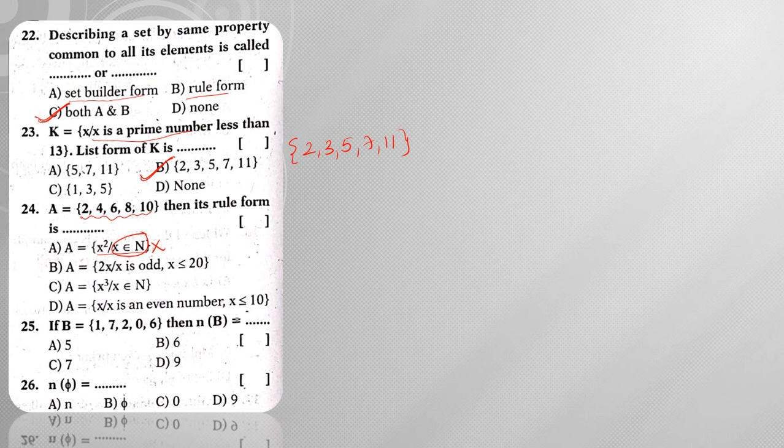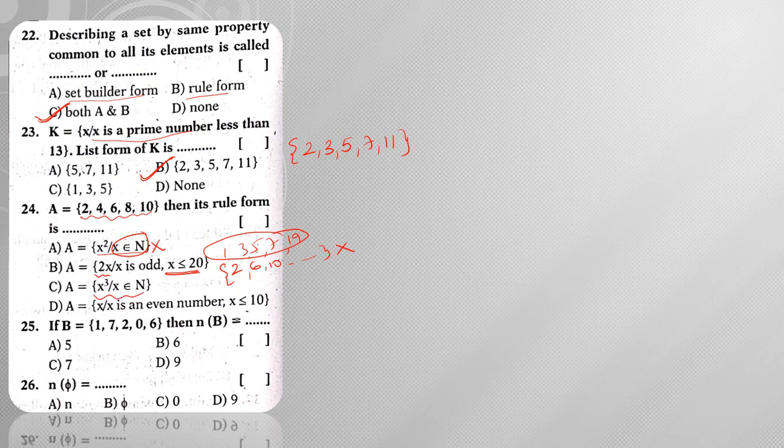Next, 2x such that x is an odd number, x less than or equal to 20. Here x should be considered as odd numbers, that means 1, 3, 5, 7, likewise till 19. When you consider those, what would be my answers? 2, next 6, 10, likewise we are going to get. But what are the given options? 2, 4, 6, 8, 10. So it is also not the answer.